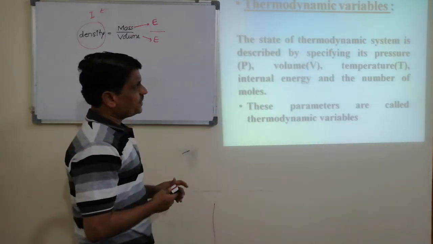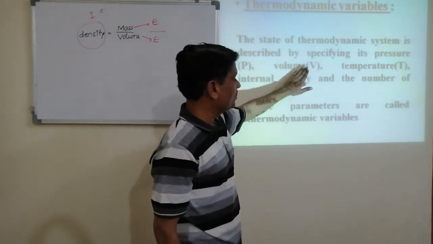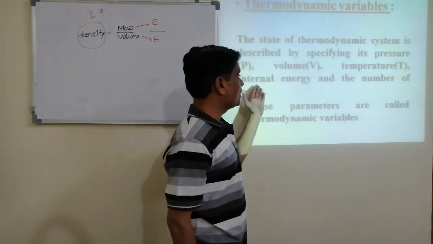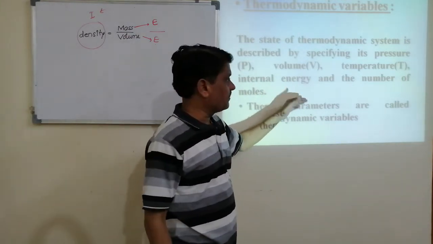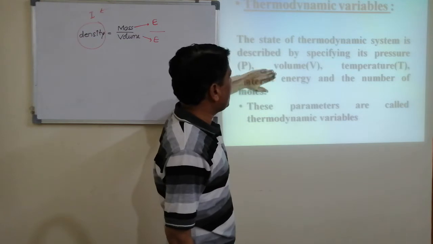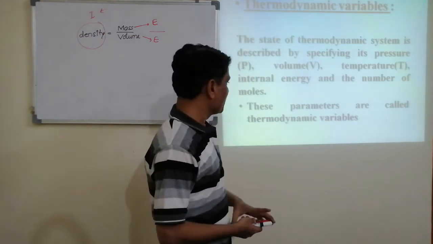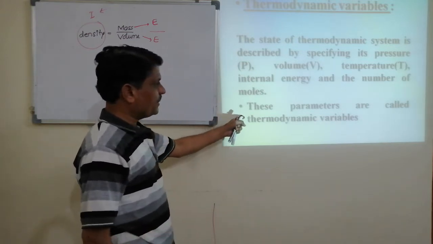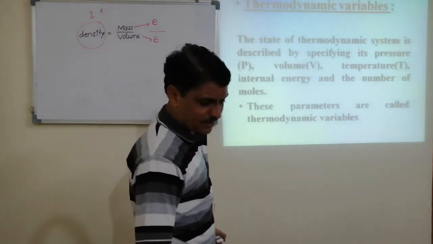So the state of a thermodynamic system is described by pressure, volume, temperature, internal energy, entropy, etc. These thermodynamic variables are nothing but thermodynamic parameters.